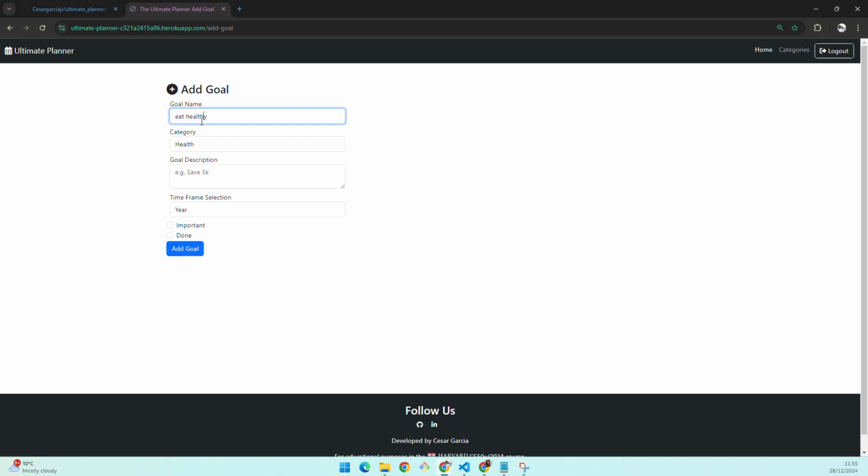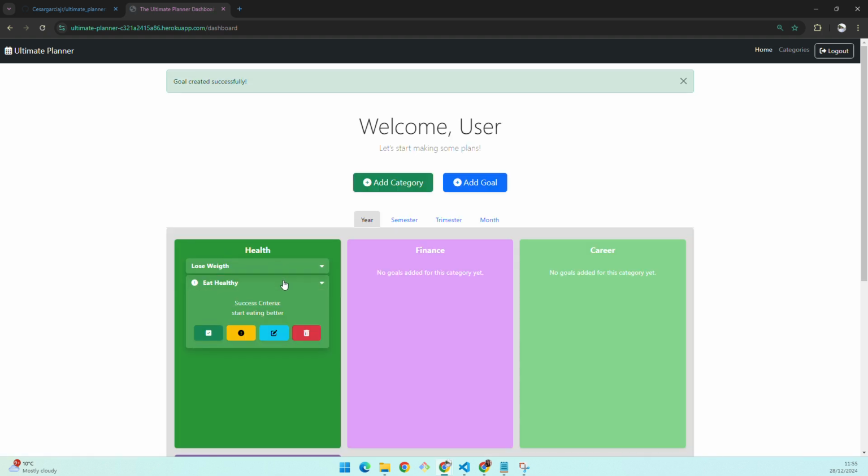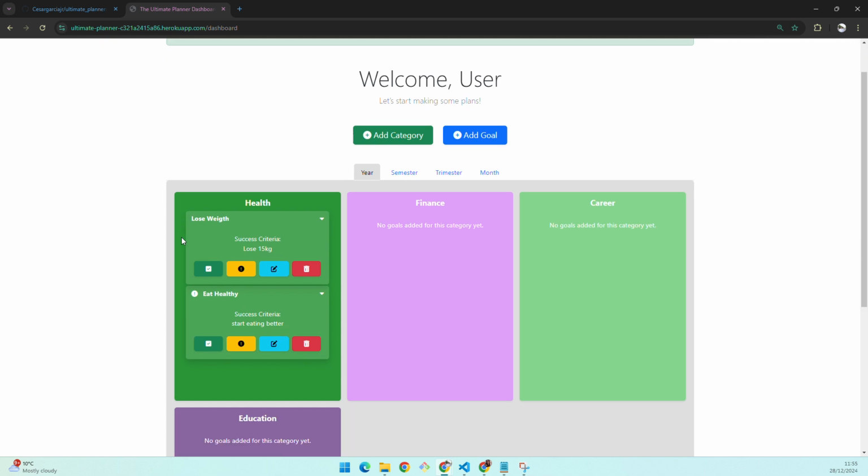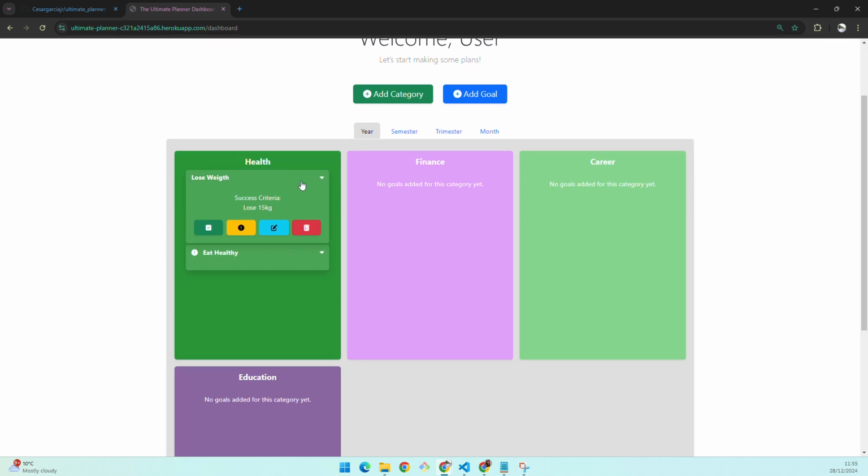Oops, healthy. And I'll put this for health here, and I'll start eating better, just to show how this would behave under the category sessions, right?